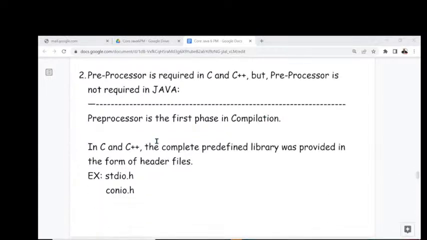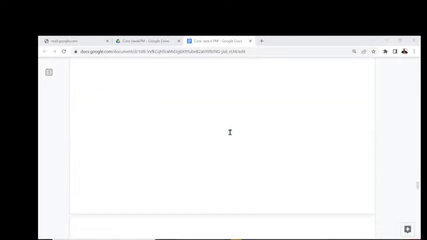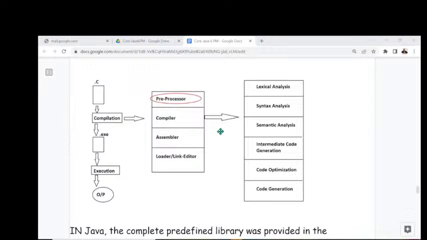I gave you some information initially. Where is that preprocessor actually? Preprocessor is the first phase in compilation. You already understood one diagram, I think. What was the diagram? C program: first of all, I've taken it, compilation, and we get .exe files. After compilation, execution, then we get output. In the compilation, overall, how many phases are available? 4 phases are available. What are the 4 phases? Preprocessor, compiler, assembler, loader, link editor.